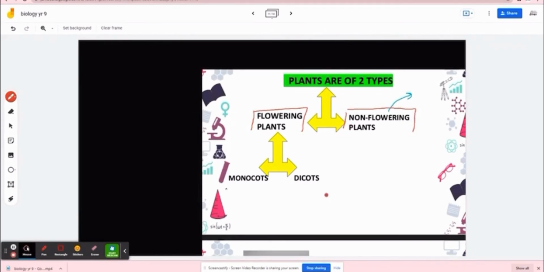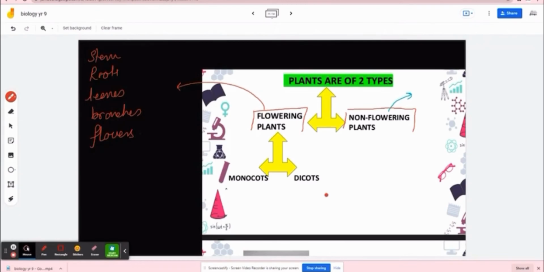Now the flowering plants are those plants which have a regular structure. What do I mean by regular structure? The one you were telling me. We just had a poll, where you all told me that plants have stem, roots, leaves, branches, flowers, all of these things, correct? So if they have all of these things, these are flowering plants.